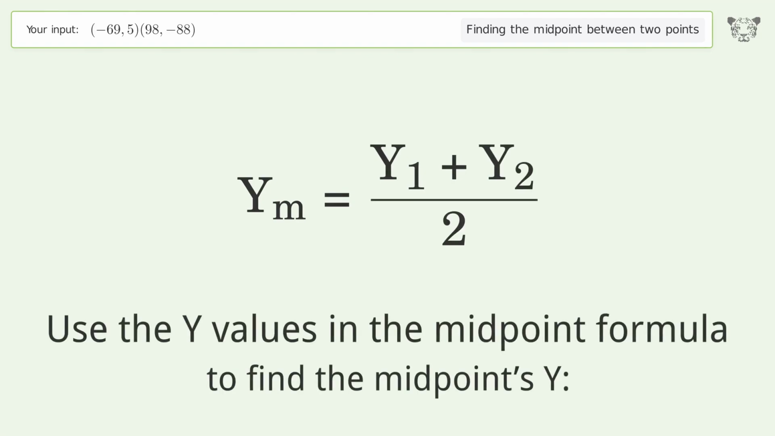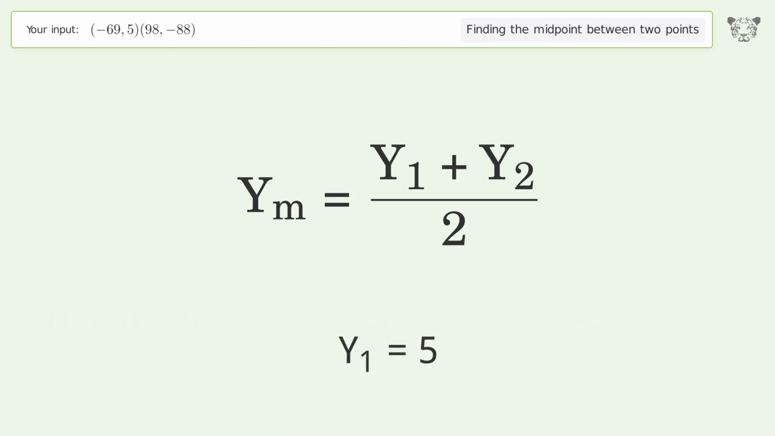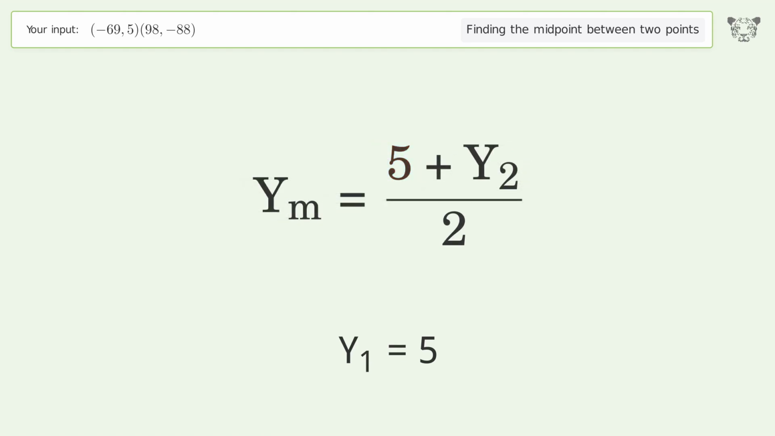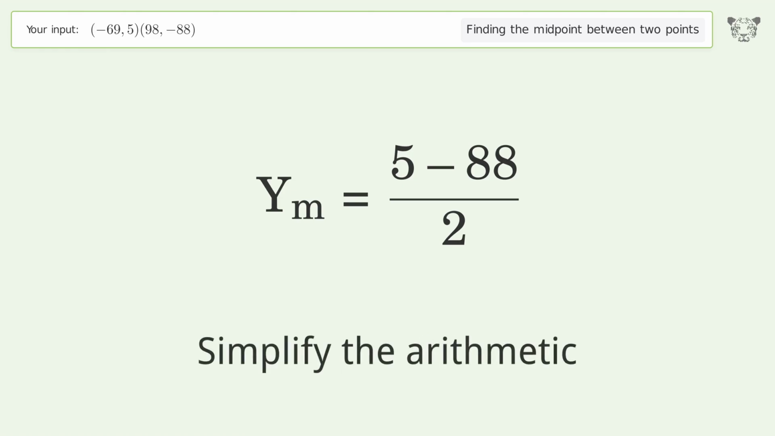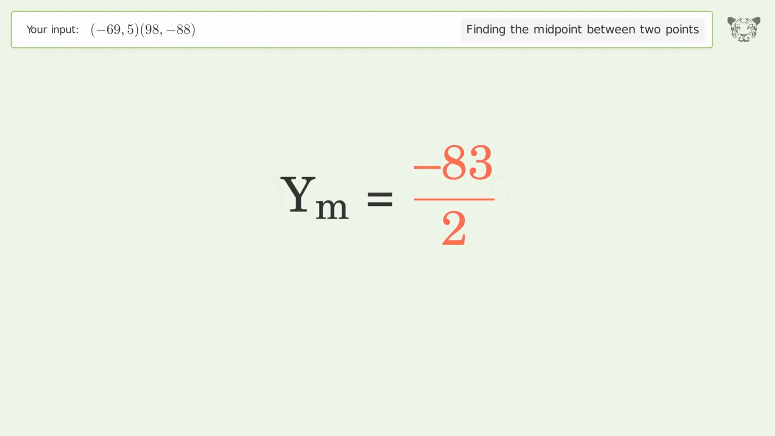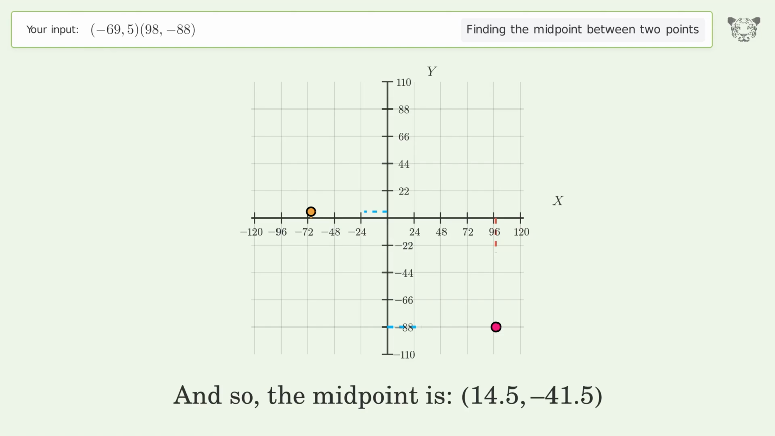Use the y values in the midpoint formula to find the midpoint's y. y1 equals 5. y2 equals negative 88. Simplify the arithmetic. And so, the midpoint is 14.5, negative 41.5.